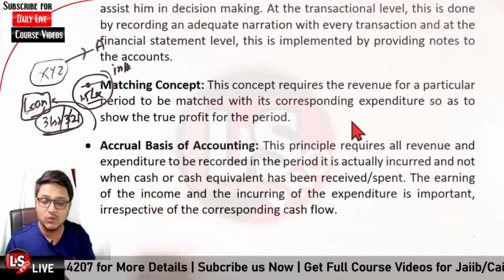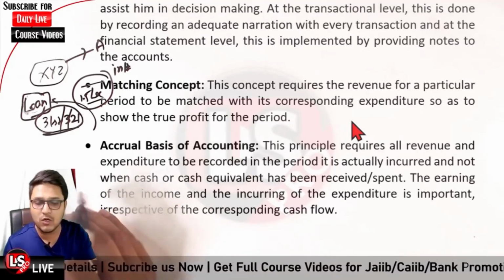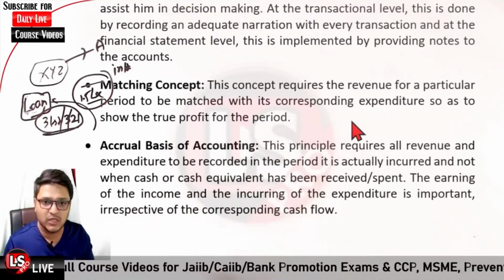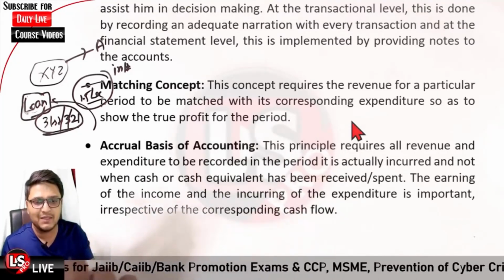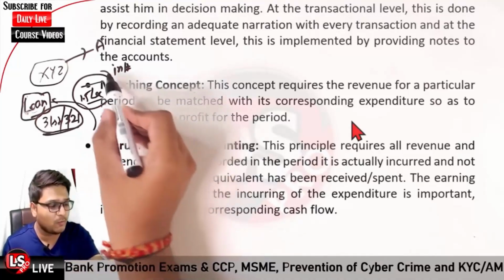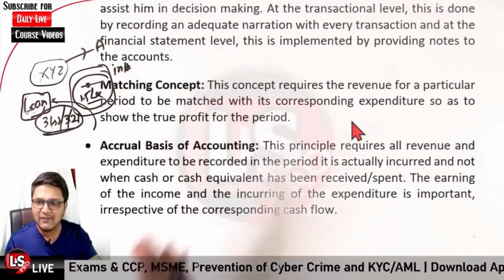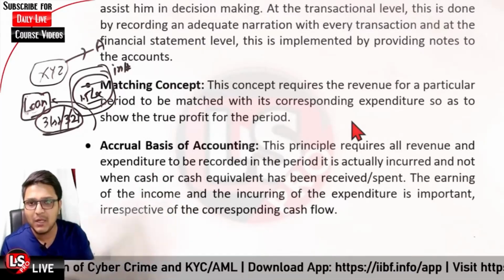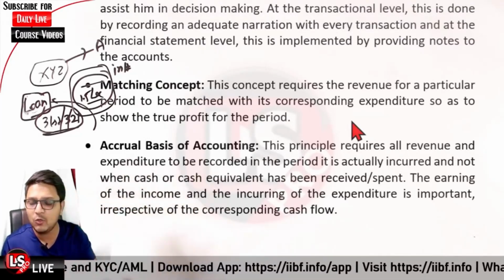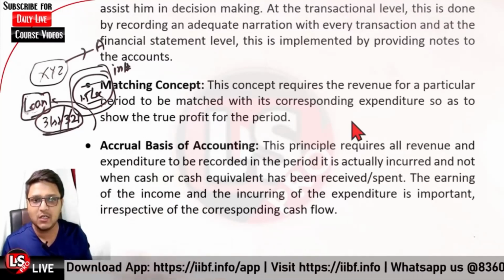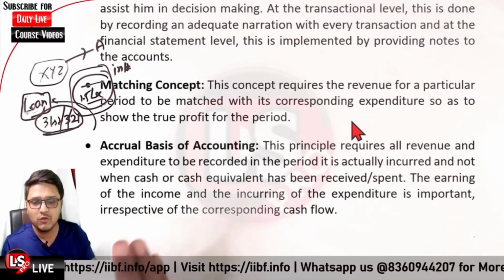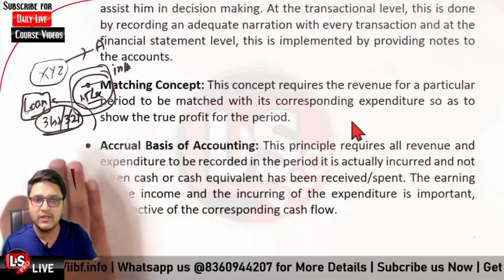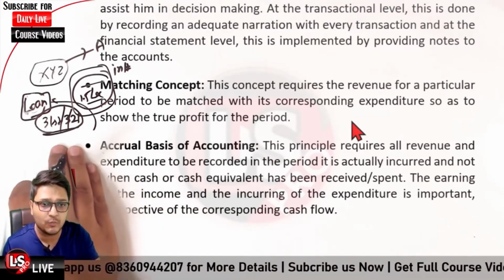As you know, from 1st of April the new accounting period will start. But on the accrual basis of accounting, we will be considering this particular income of rupees 1.5 lakh. You have not received the cash yet, but you are entitled to receive the sum of money, so you will be considering it as revenue on that particular date when you were entitled to receive it.